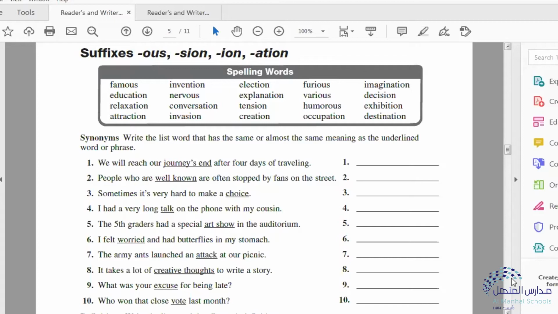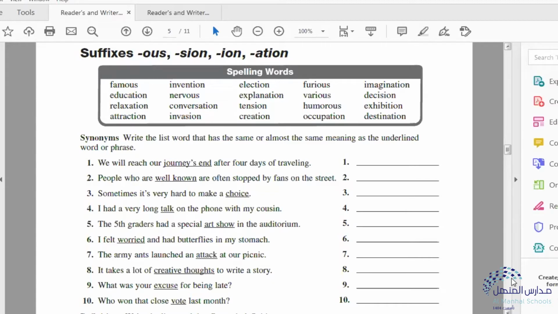Imagine. Now let me go back to help you understand how these words change. You have the root word and you have the new word, which is formed after adding the suffix. The root word of famous is fame. F-A-M-E, it changes and becomes famous. Educate is the verb.